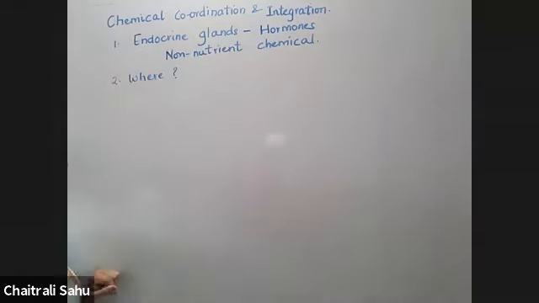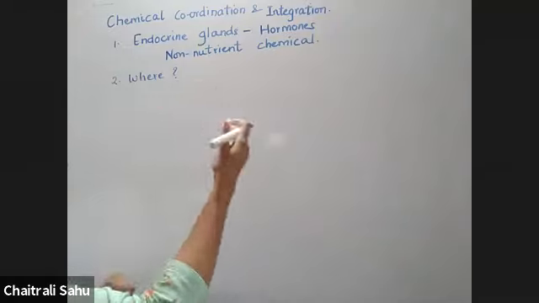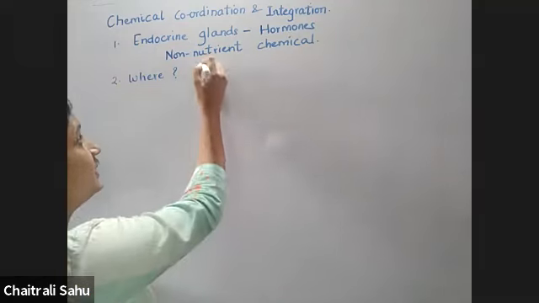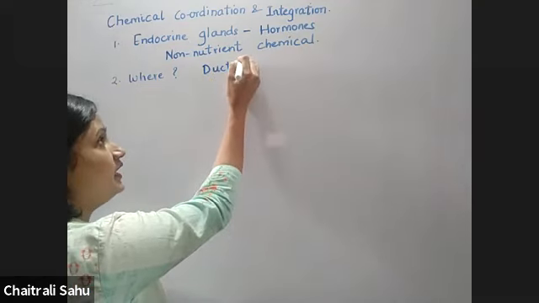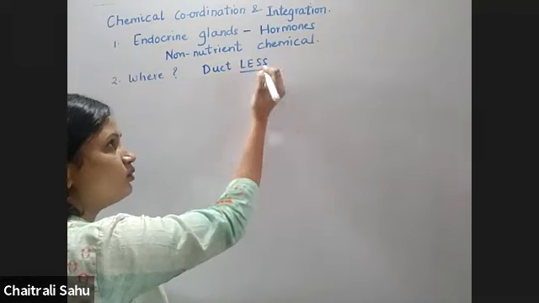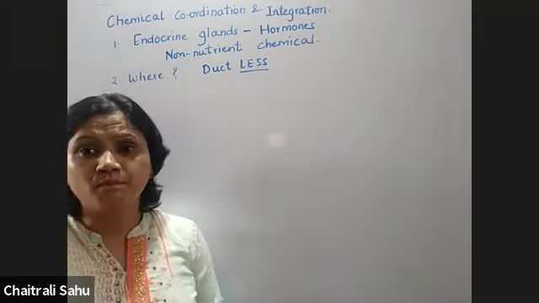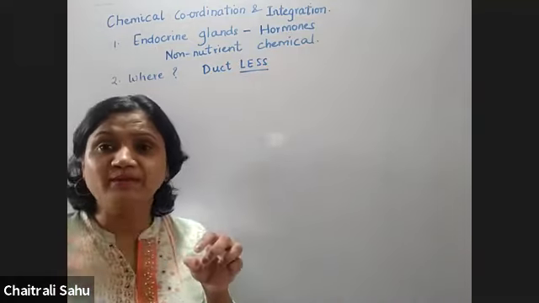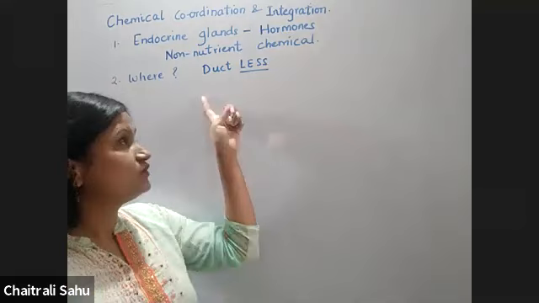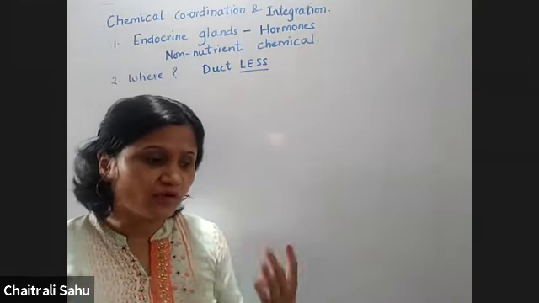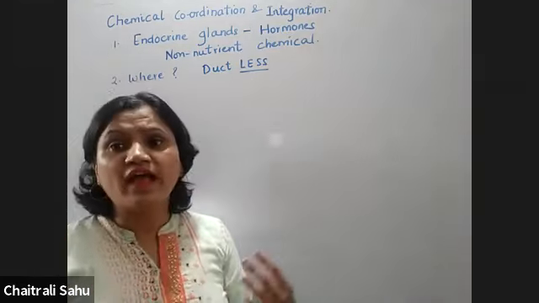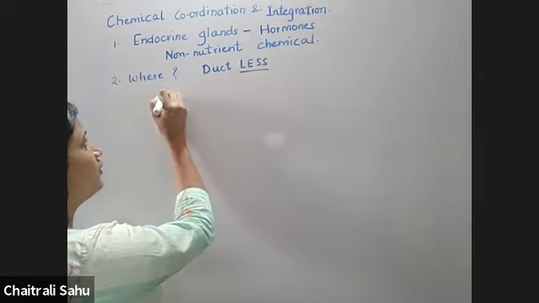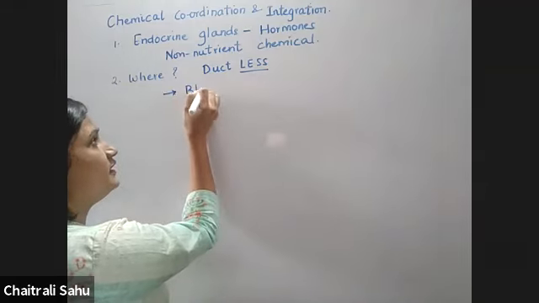We started by saying that these are endocrine glands, and we know that endocrine glands are also called ductless glands. I'm writing this in bold so that it becomes very prominent, that they are not going to have any duct, no opening, no pipe, no duct. So these are ductless glands, and they pour their secretion in blood. So where will these hormones go? They will be present in the blood.